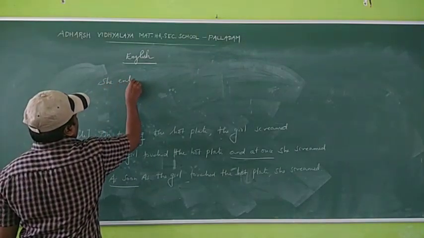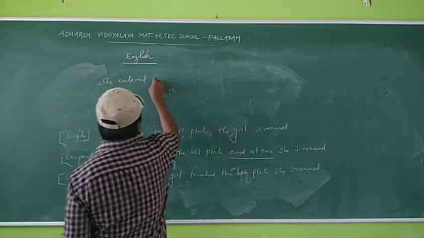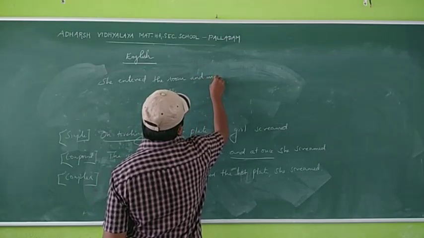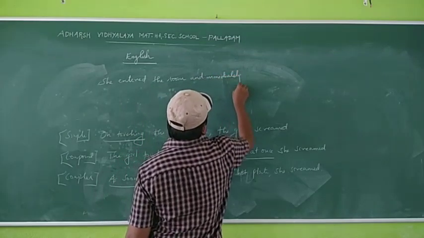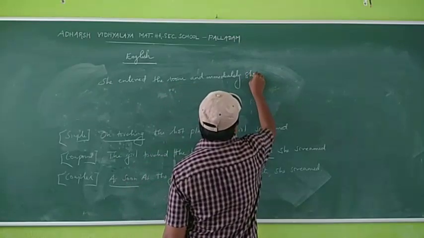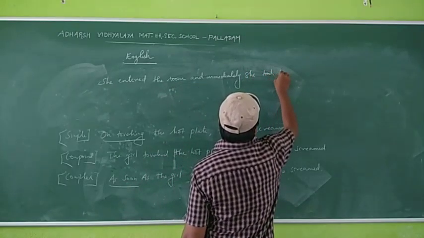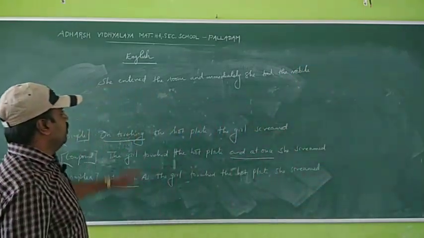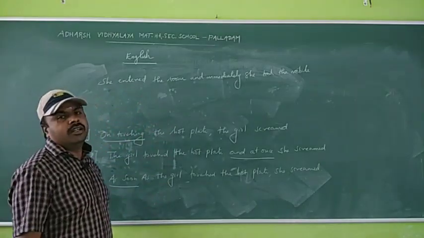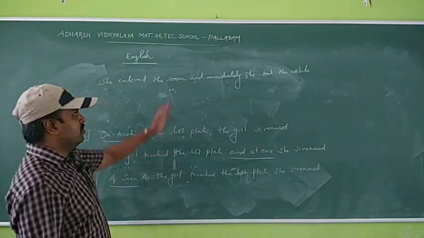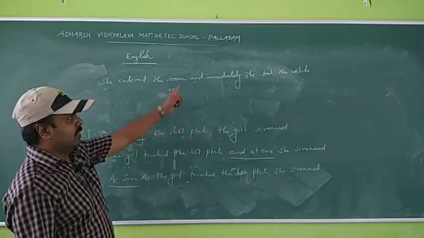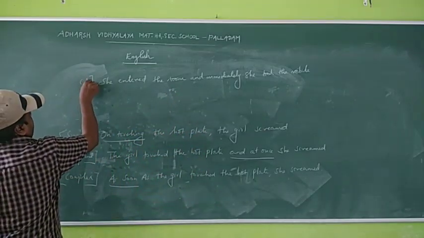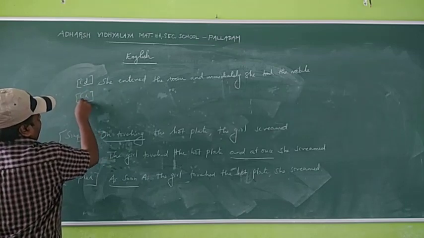She entered the room and immediately she took the mobile. Okay, she entered the room and immediately she took the mobile. What is the sentence? It is a compound sentence because with and immediately there are two main clauses. So compound sentence. Complex sentence.